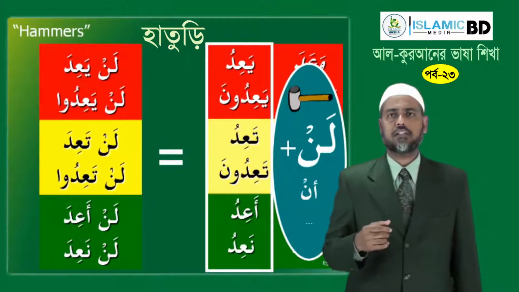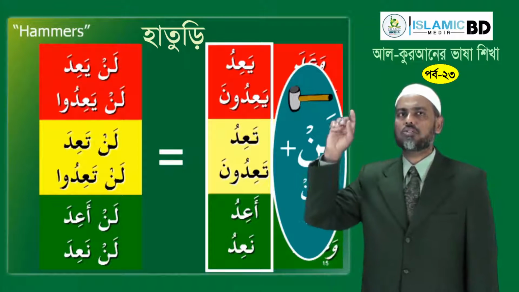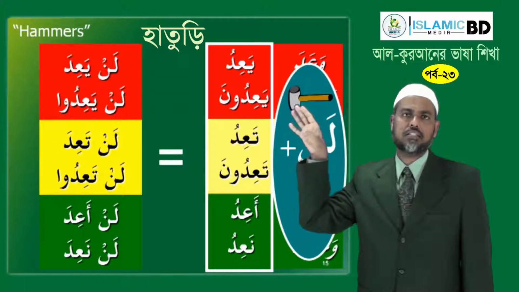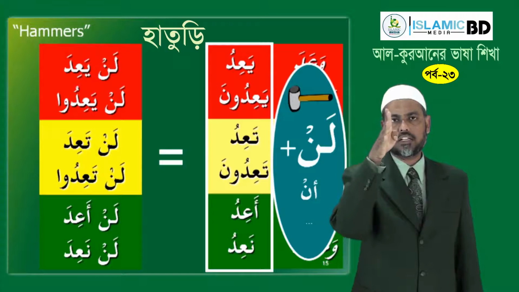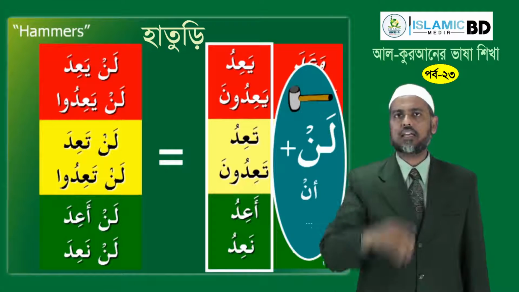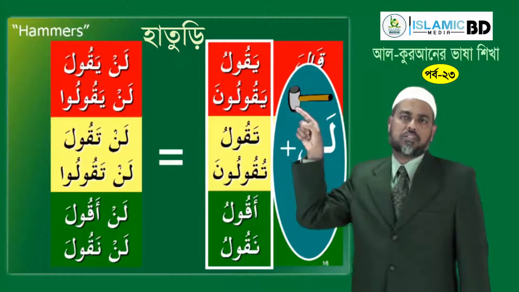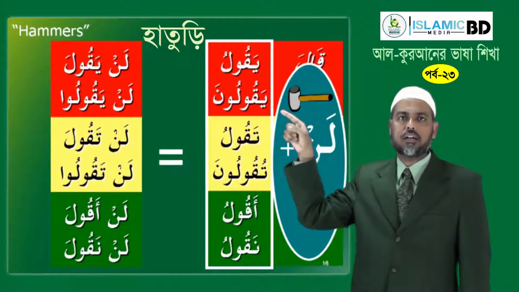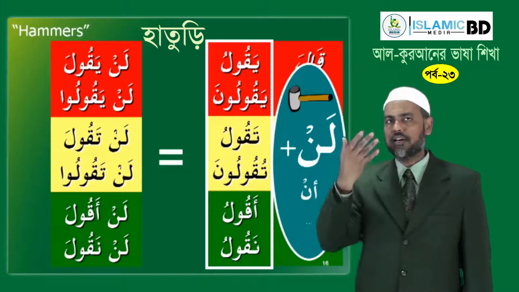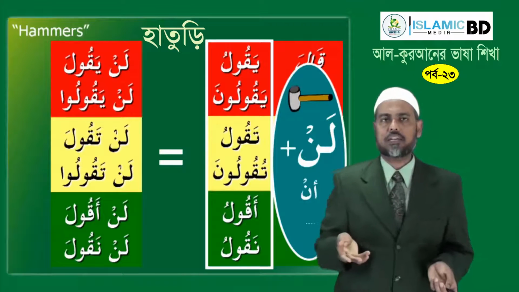If you have a weak letter, for example ya'idu, it will be lan ya'ida, lan ya'idu, lan ta'ida, lan ta'idu, lan a'ida, lan na'ida. Similarly, if you have yaqulu, that's simple here. So lan yaqula, lan yaqulu. So repeat after me because this occurs in the Quran many times.